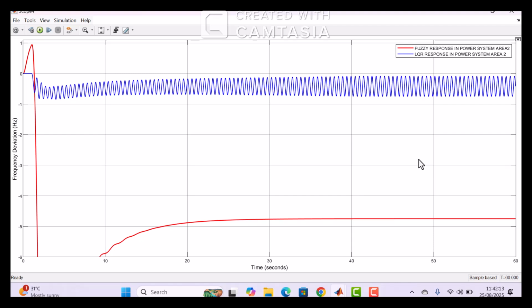So here we can say that under dynamic conditions, the LQR controller exhibits better performance over the fuzzy logic controller in terms of reducing frequency deviation and compensating overshoot, and the fuzzy logic controller represents better performance over LQR in terms of reducing steady state error. Thank you all.